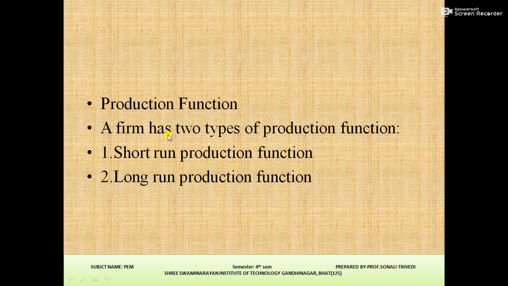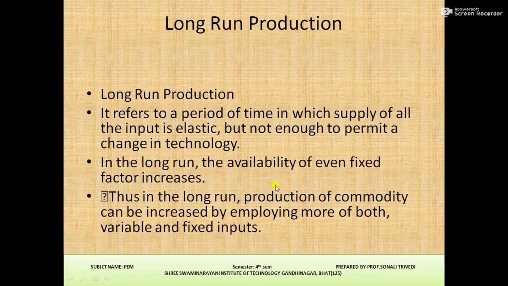Production function. A firm has two types of production function. Number one, short run production function, and number two, long run production function. So we are going to discuss short and long run production function. Long run production function refers to a period of time in which supply of all the inputs is elastic but not enough to permit a change in technology.